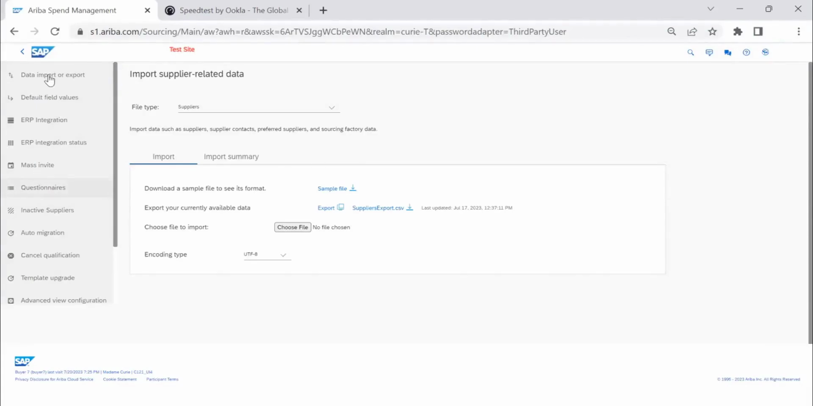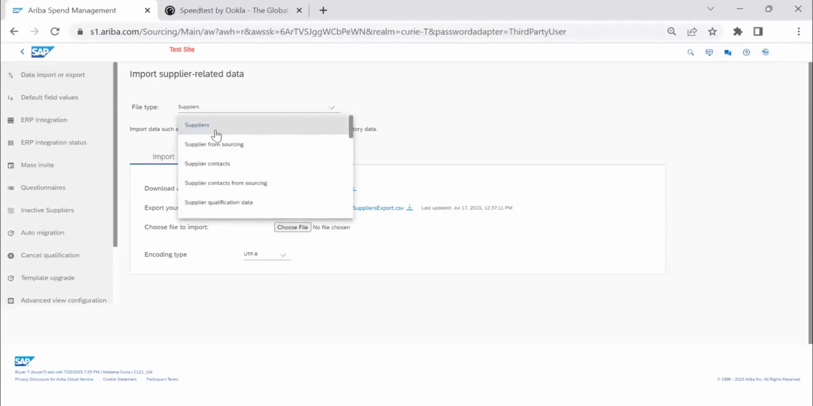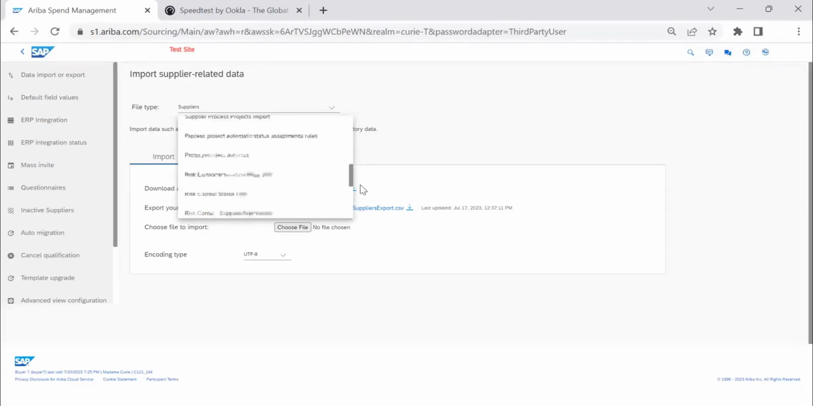The first one, data import and export, is where you're going to upload suppliers directly through a file. Suppliers, sourcing, supplier contact. Basically, we generally use supplier, supplier contact and supplier qualification data. That much only. Others, we generally don't do.